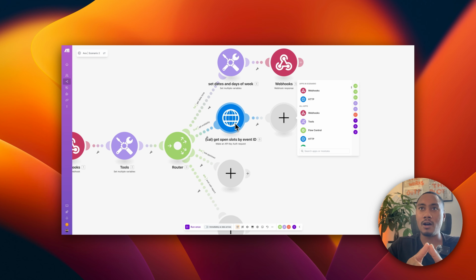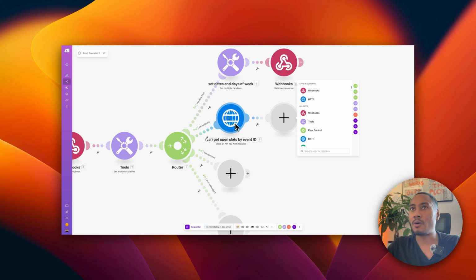So for Ava to be able to provide dates and times that make sense to the user, we're going to have to do some conversions, and we can use a GPT completion so that we can convert UTC times to PST times or Mountain Time or Eastern Time. Whatever your time zone is, we can use a GPT completion module so we can convert the dates before actually providing the open slots back to Ava so that we provide a good user experience.